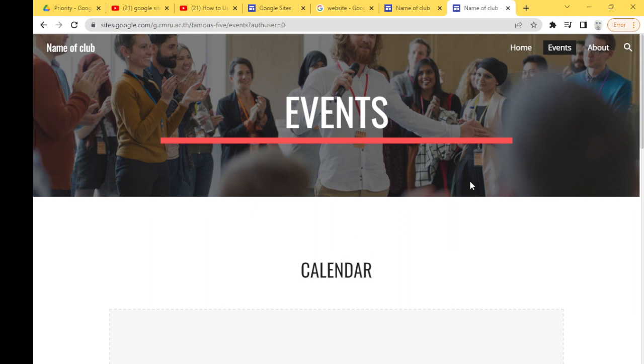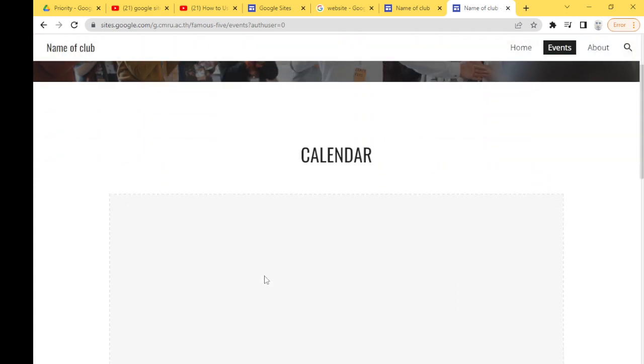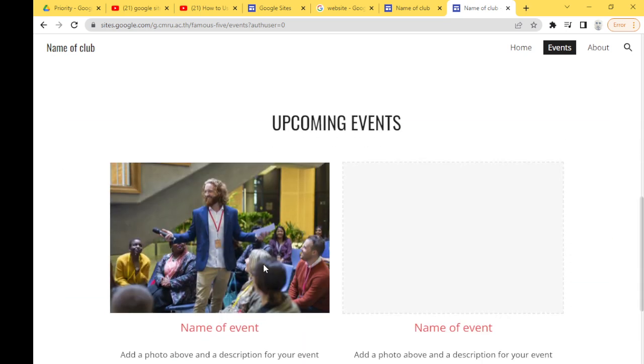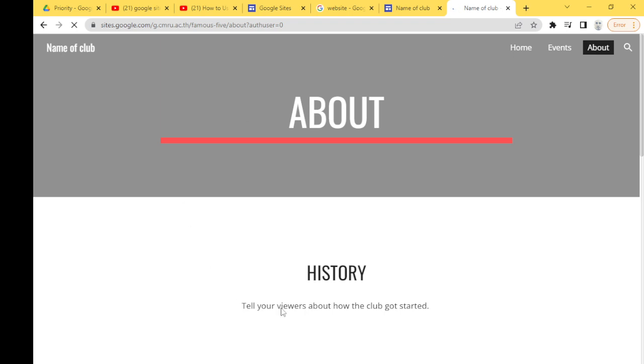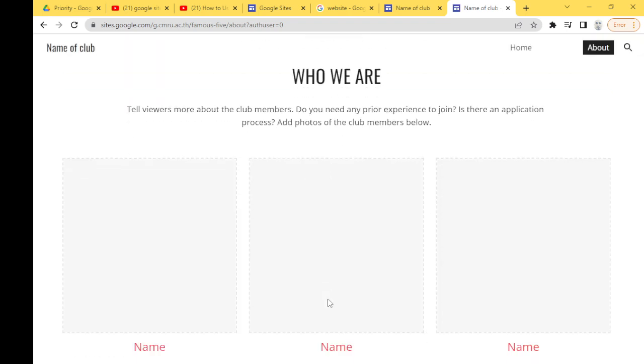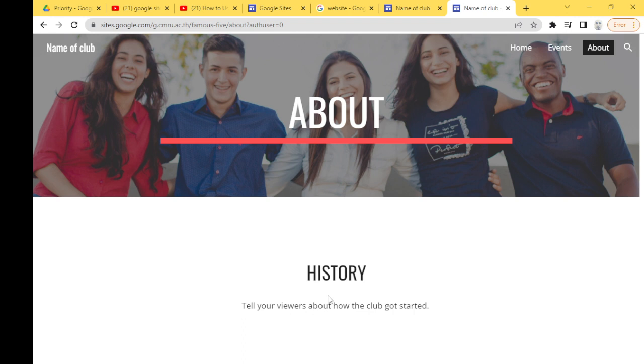Then you can put Google Documents and Google Sheets here. It's very convenient. You don't even need to open Sites. You can implement small changes using your smartphone, and it will appear here. Very nice. About: you click About, History, Who we are. Okay, you can of course change all of this. So this is the published site.